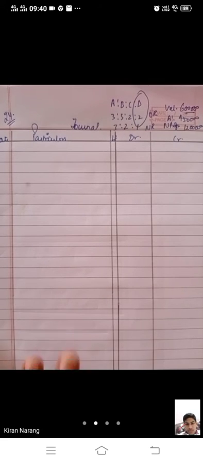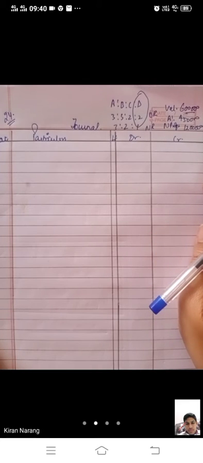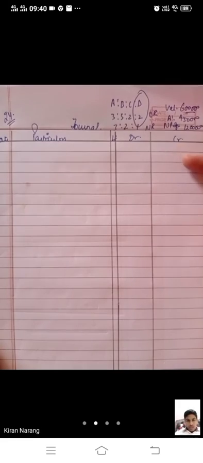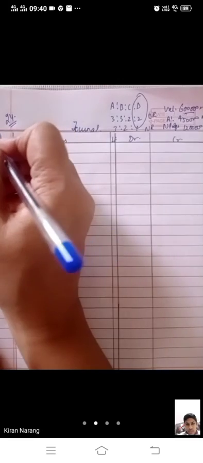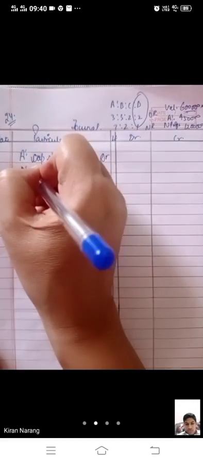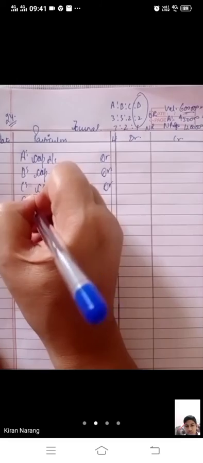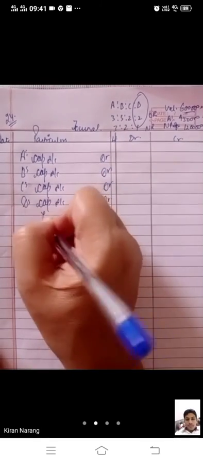Now, bache, a maximum of 3 journal entries are there in this chapter, and we are going to discuss all of them now. First entry we will go for is the writing off of the old goodwill that is appearing in the books. A's capital account debit, B's capital account debit, C's capital account debit, D's capital account debit to goodwill.